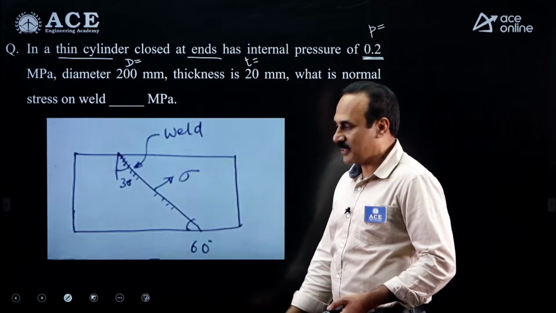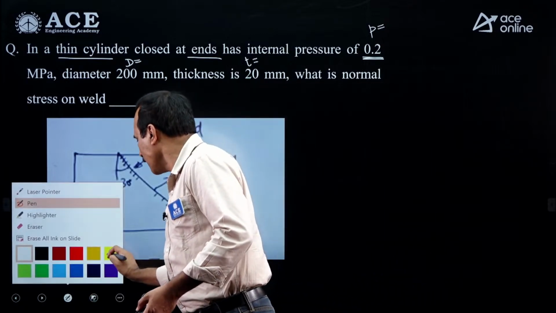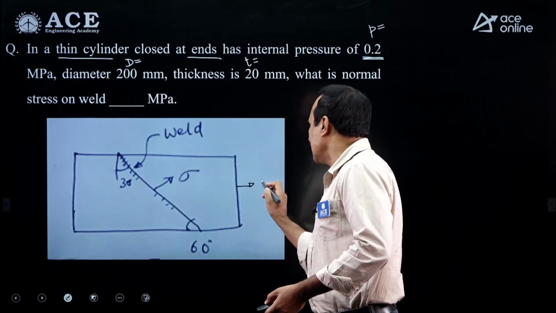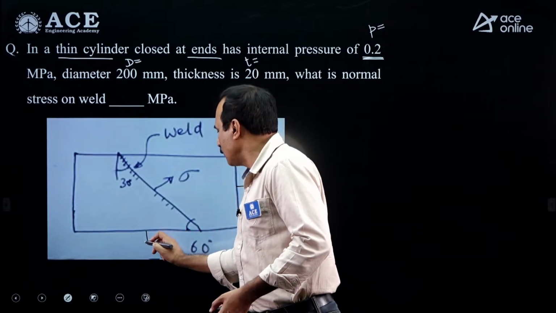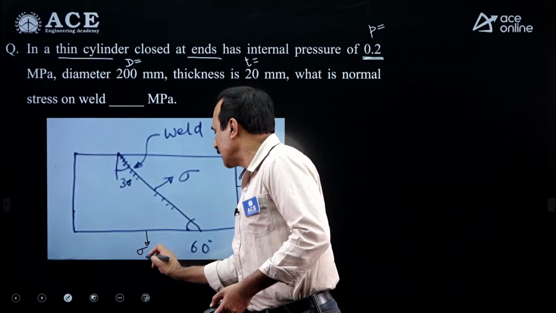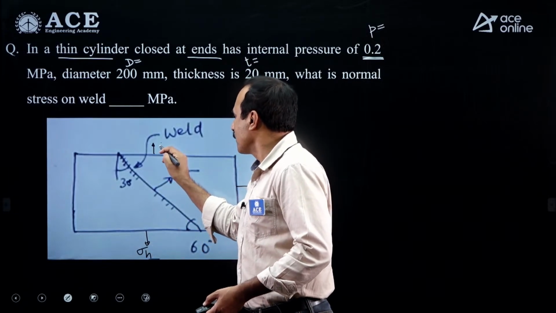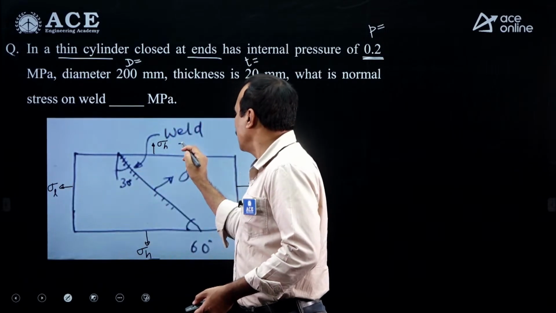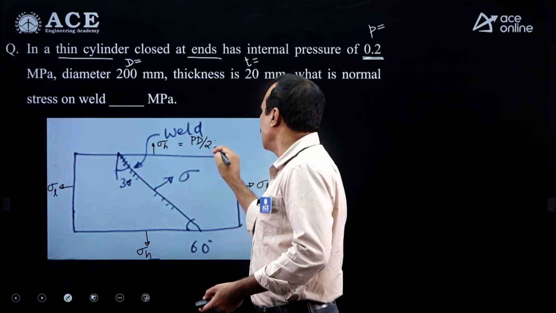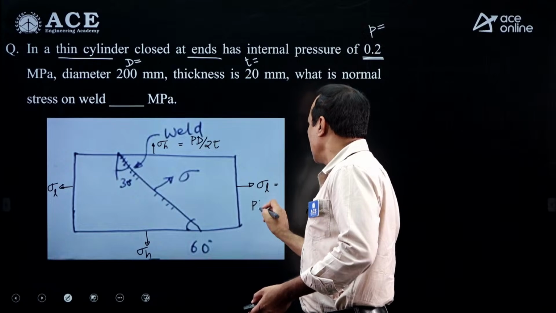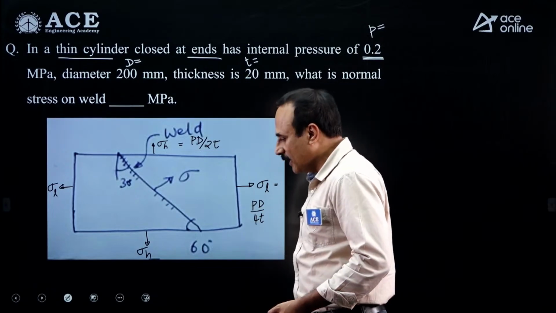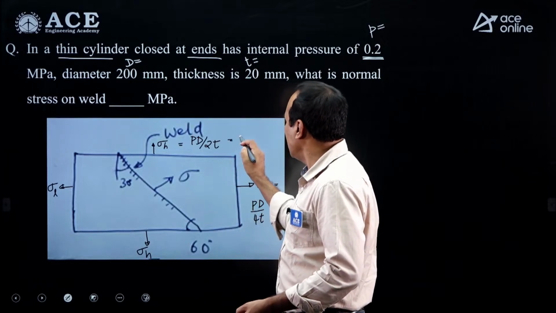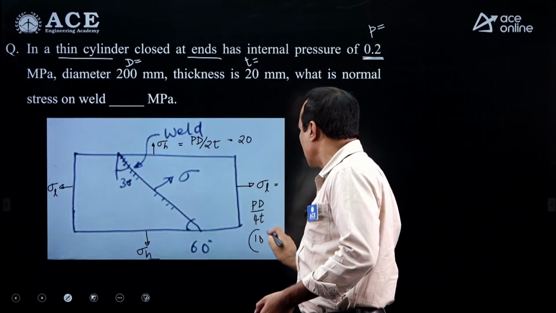In this element, there will be tension in the length direction, the longitudinal stress, and tension in the circumferential direction, sigma h. You know that sigma h is PD by 2T and the longitudinal stress is PD by 4T. The values are 20 megapascal and 10 megapascal.